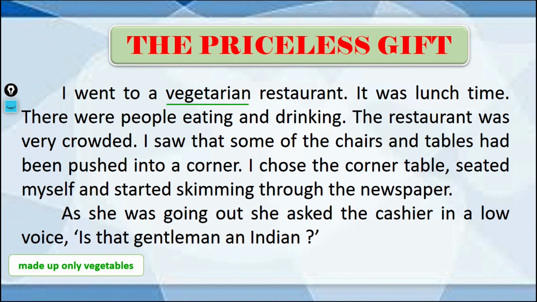A restaurant is a place for meals. Meals are prepared, sold, and people eat meals here, and that is what we call a restaurant. There is a difference between a hotel and a restaurant.